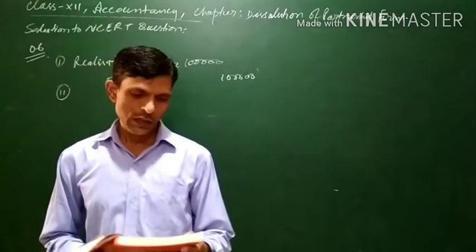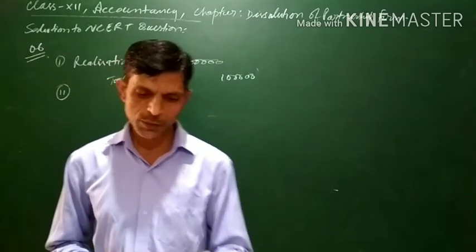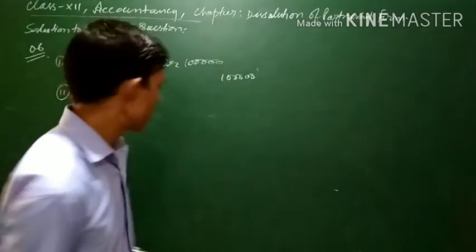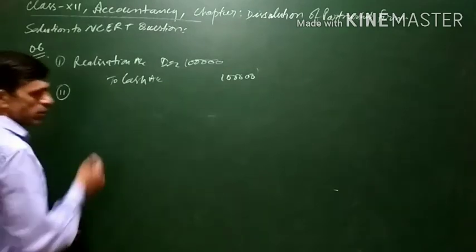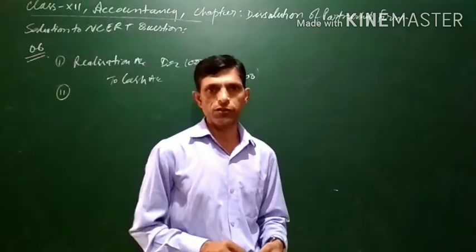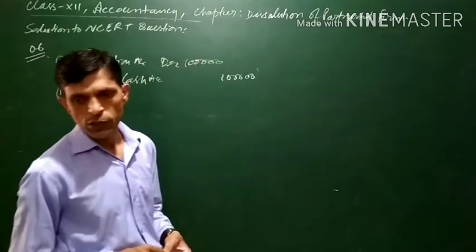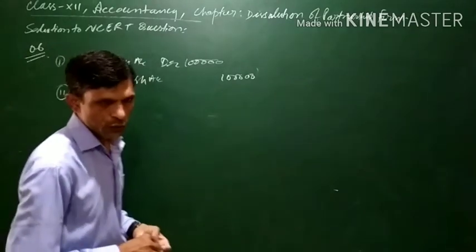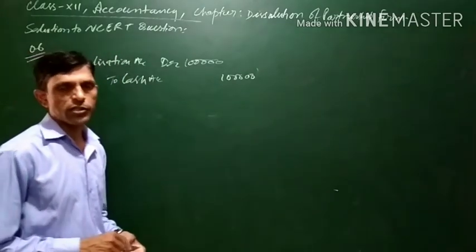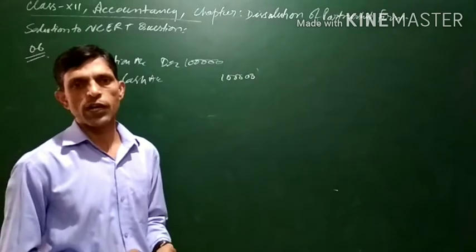Next, realization expenses amounting to 30,000 were paid by one of the partners, that is Rasim. Here again, realization expenses are being paid, but by one of the partners. For this, the partner will be given credit because he is paying on behalf of the firm.